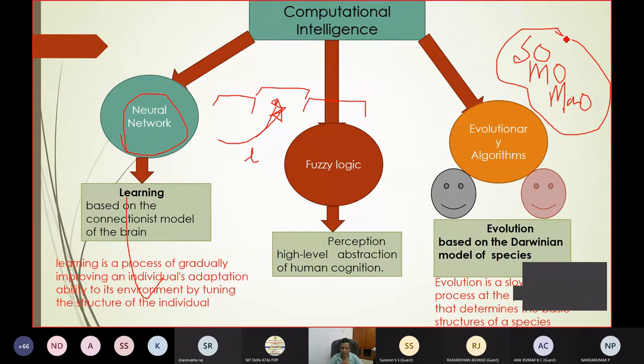Now, can I have some hybridization of the algorithms? Whatever algorithm you have learned till now, evolutionary algorithm, starting from genetic algorithm to whatever new algorithms nowadays, chicken swarm algorithm or whatever. Can I make hybridization of neural network with this algorithm, or this algorithm with the neural network, or fuzzy logic with neural network, or fuzzy logic with this algorithm? Can I do that? Let us see. Those are the ideas I want to give, and I will also show you a few of the applications.